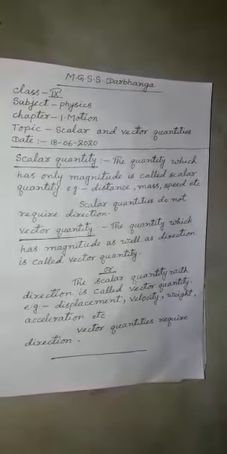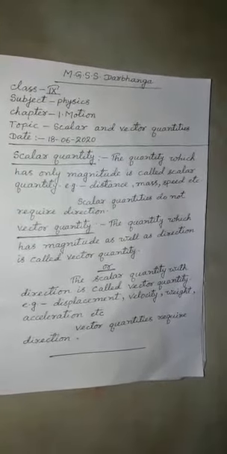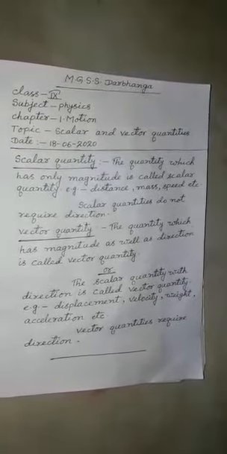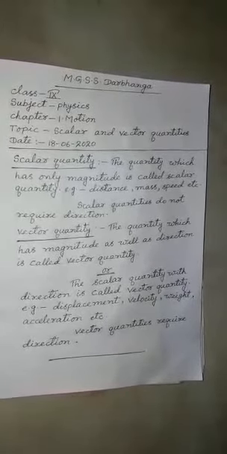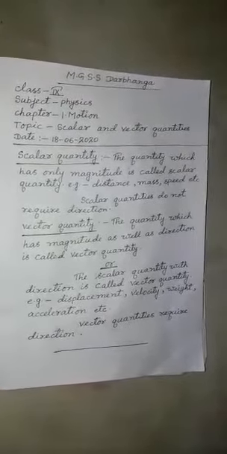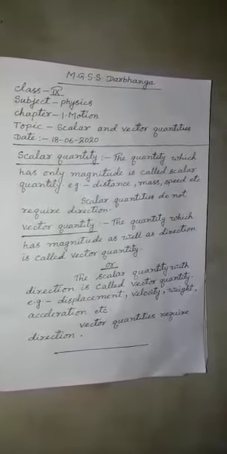Now, vector quantity. What is vector quantity? The quantity which has magnitude as well as direction is called vector quantity. Means in vector quantity, magnitude and direction both are required.